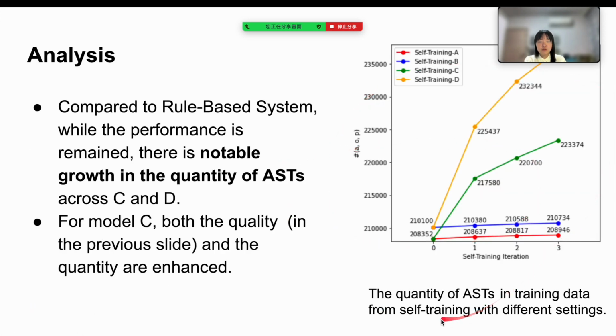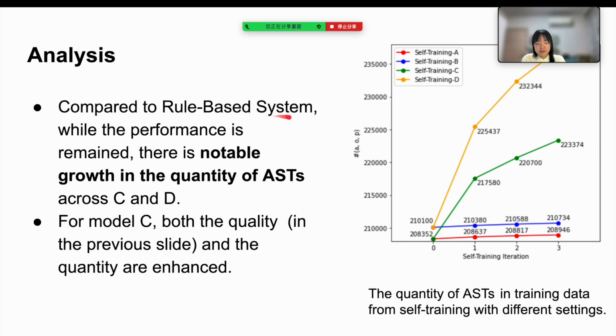The graph shows the quantity of STs of training data in each iteration. We hope the ASTE model is able to identify opinion words that are not in the opinion lexicon. So in each iteration, A and B add ASTs that are not in the lexicon into their training data. Meanwhile, C and D focus on maximizing their training data to boost ST performance. Therefore, red and blue lines are flatter than green and yellow lines.